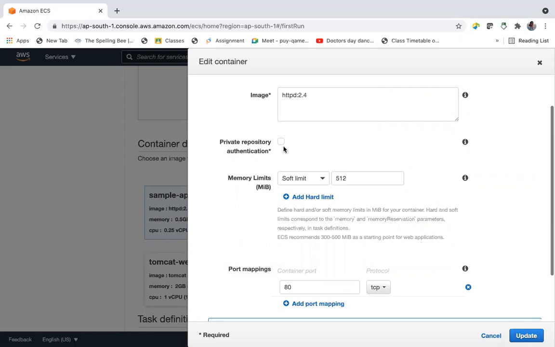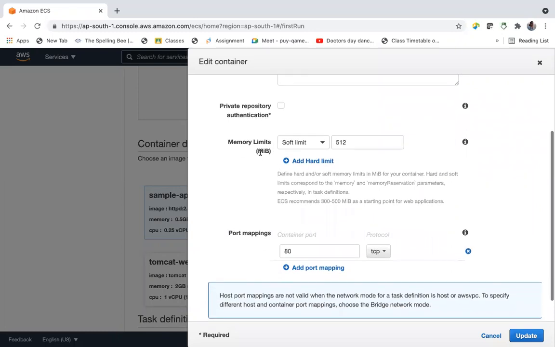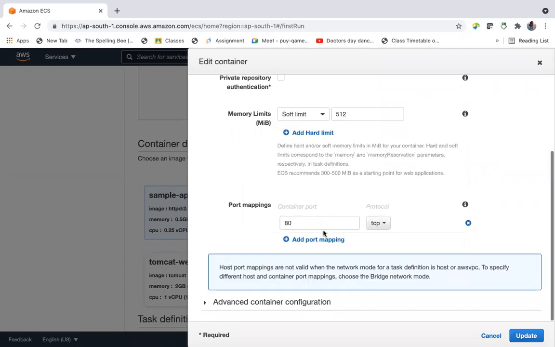If you want to put any authentication here to connect with the repository, you can mention it here. Here there is something, soft limits 512. So soft memory limits for the container. ECS recommends 300 to 500 MB. You can also set your own limits, but let's leave it as is. And the port mappings, 80.